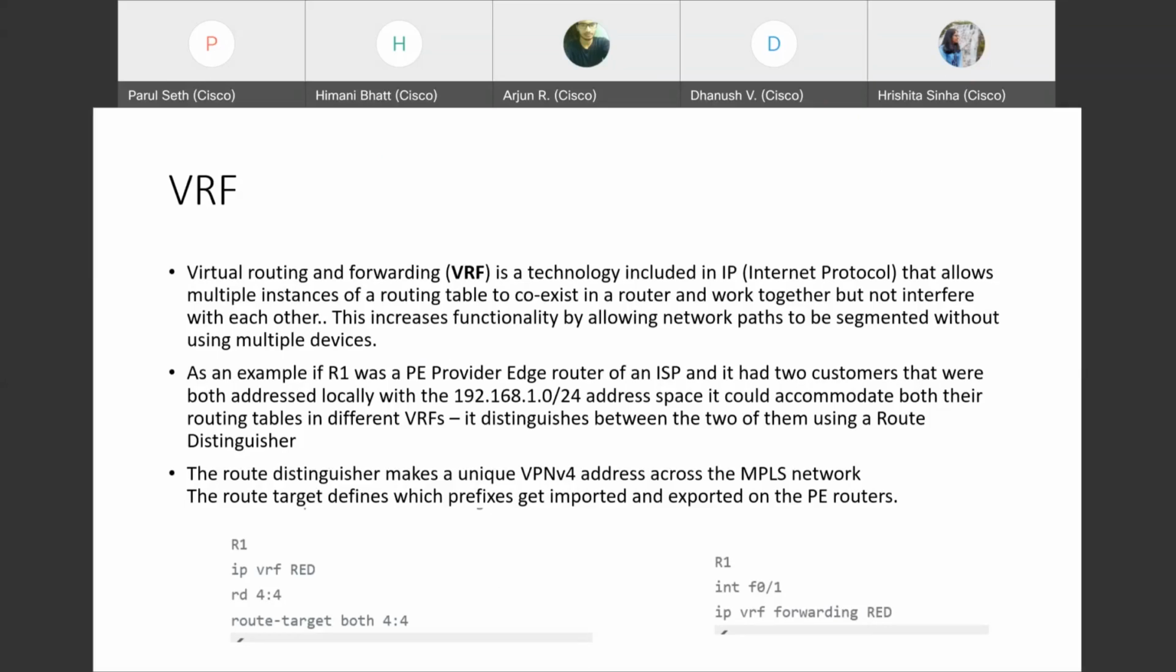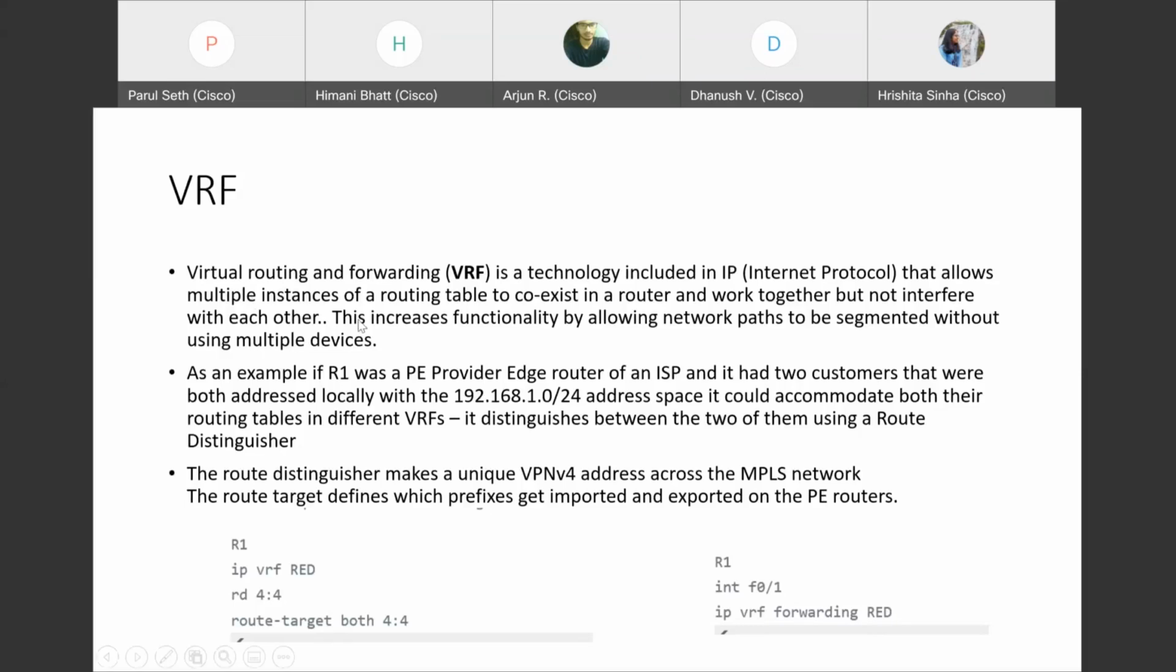For example, if R1 was a PE and it has two customers which have these IP addresses, they could be accommodated in different VRFs so that it could distinguish between them using the route distinguishers. And now the route distinguishers and route targets, the RD and RT, which we previously also discussed. What the RD does is it makes the VPN addresses unique in the MPLS network so that it can distinguish which customer is sending me this packet. And the route target will decide which routes can be exported and which routes I can import on the PE router. So that would be dependent on RTs.